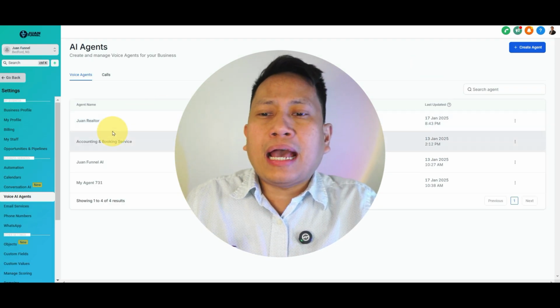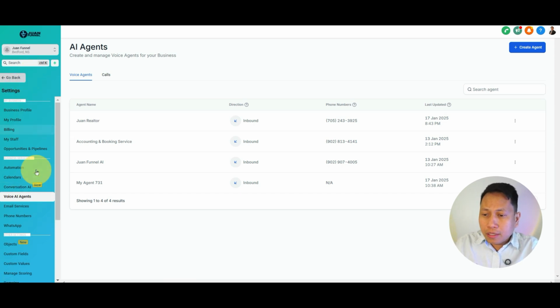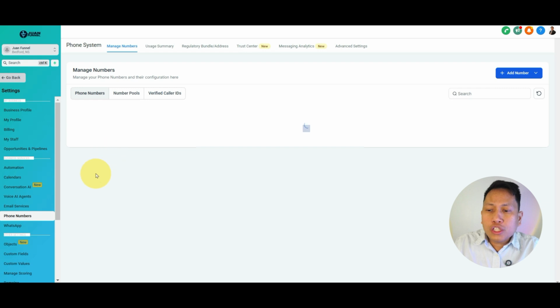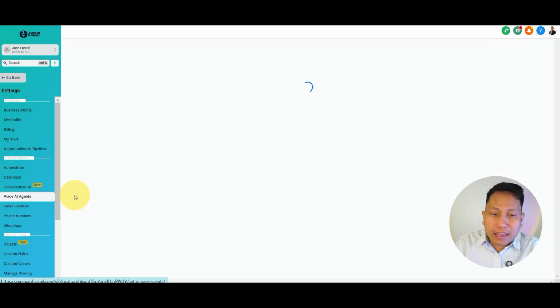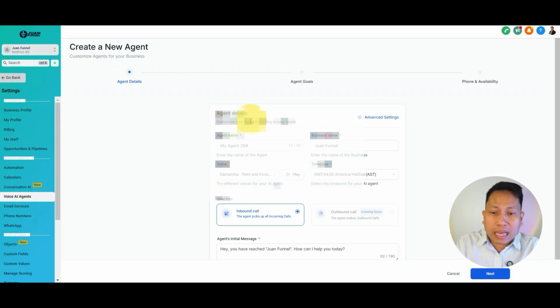So to do the AI voice or AI agent or AI employee using GoHighLevel, you need to go to your settings, go to Voice AI agent, and create agent. That's it. That's how easy it is, right? But always remember that you need to have a phone number. So before creating an agent, I want you to go to the phone numbers first and buy a phone number. Once you get your phone number, go to the AI agents here and create an agent, and you need to select a phone number.